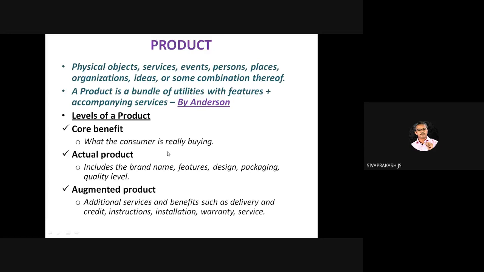You don't need the Samsung brand to show. That is different. The actual product includes brand, features, design, packaging, quality level, etc. What is the augmented product? It has all additional services: credit facility, free delivery, installation, insurance facility, guarantee, warranty.